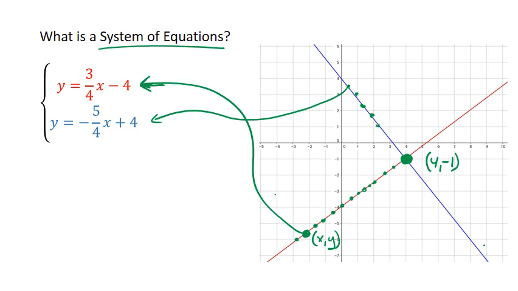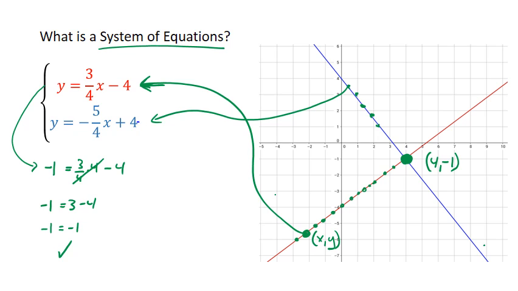Let's check that. For this top one here, if I put -1 in for y, I get -1 equals 3/4 times 4 minus 4. The 4 times 3/4, or 4/4, goes away and leaves the 3. So that's -1 equals 3 minus 4, which produces -1 equals -1. Check, it works. We've got that one done.